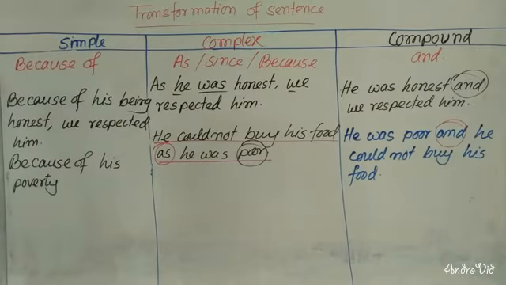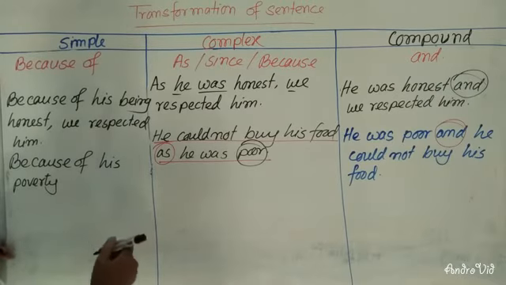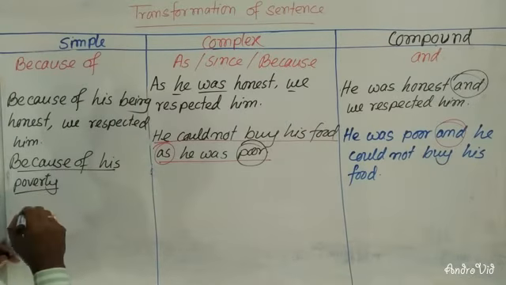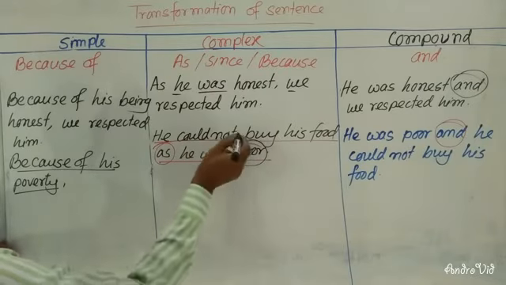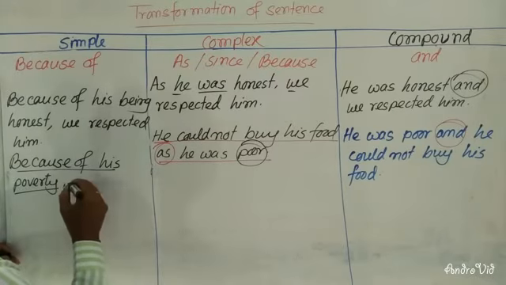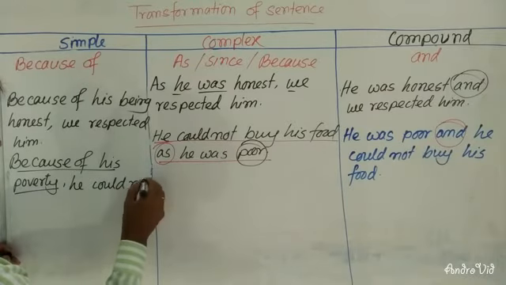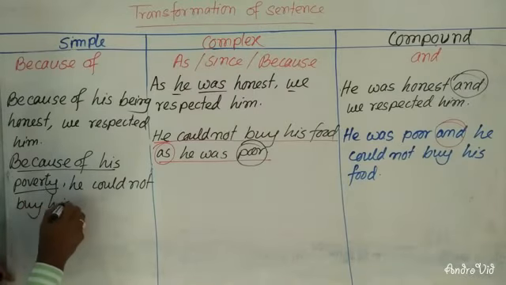But if you want to use the adjective, then you can write here because of his being poor or because of his poverty. You can write one of them. Then you will have to put comma. Then you will write independent clause: he could not buy his food.